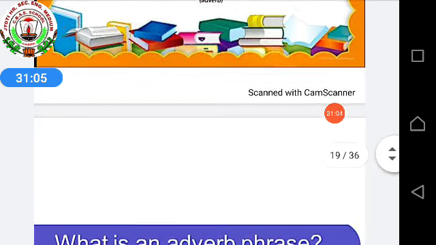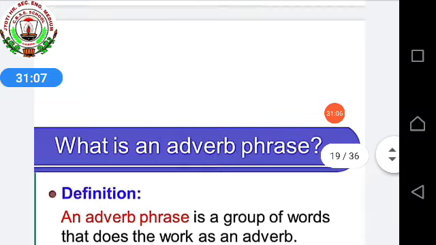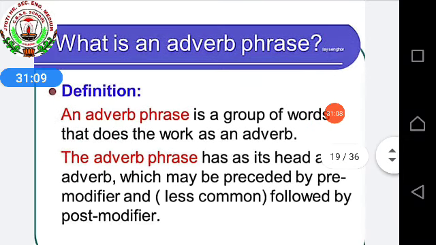Now adverb phrase. What is an adverb phrase? An adverb phrase is a group of words that does the work of an adverb. I told you that it also does the same function as an adverb in the sentence.